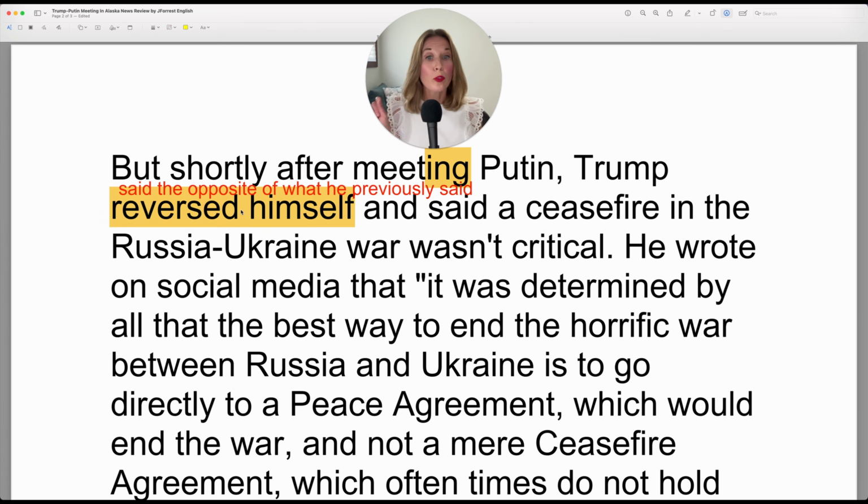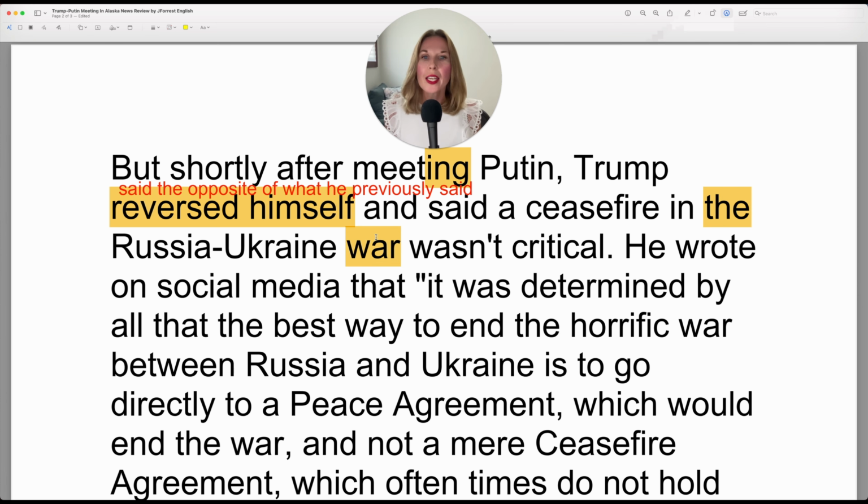So Trump reversed himself and said a ceasefire in the Russia-Ukraine war wasn't critical. So before the meeting, he said the opposite. It is critical. And here, notice again, this functions as an adjective. It describes the war. So the, as we saw in the headline, the is attached to war. War doesn't always require an article.